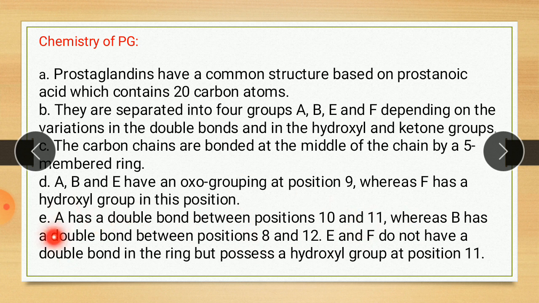Prostaglandin E and F do not have a double bond in the ring, but they possess a hydroxyl group at position 11.